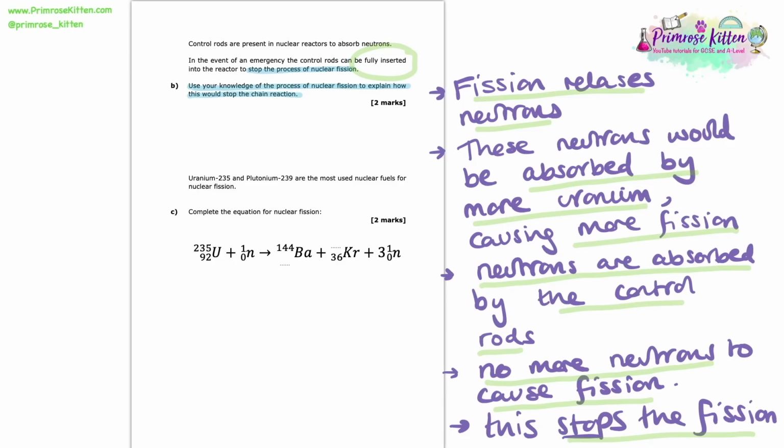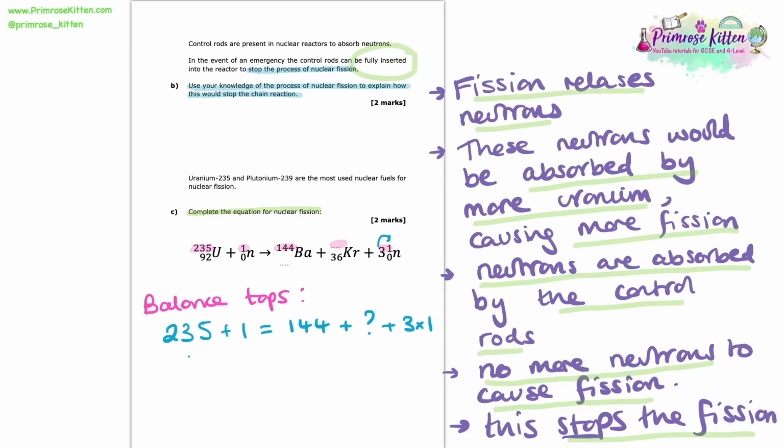So here we're told that uranium-235 and plutonium-239 are the most used nuclear fuels for nuclear fission, and we're asked to explain this balanced equation for nuclear fission. So the trick with these is to look to the top numbers and make sure that they're balanced, and then we'll do the same with the bottom afterwards. So here I can see I have 235 plus 1 in the reactants. And then in the products, I have 144 plus a mystery number, the one that we're asking to find, plus 3 times 1 because we have 3 neutrons.